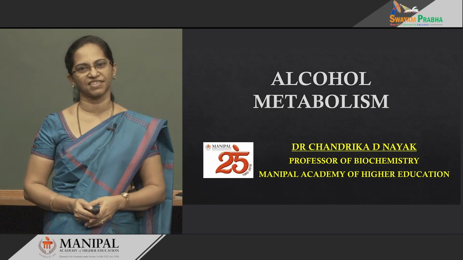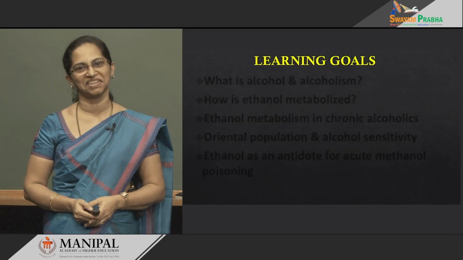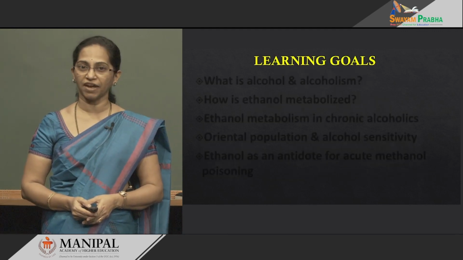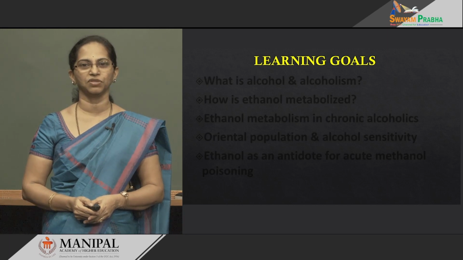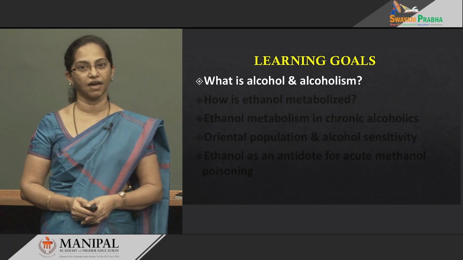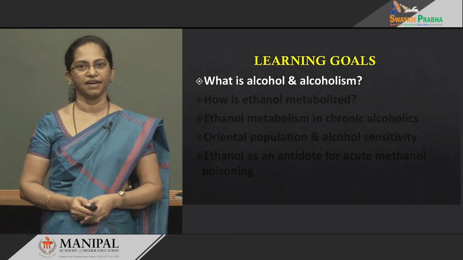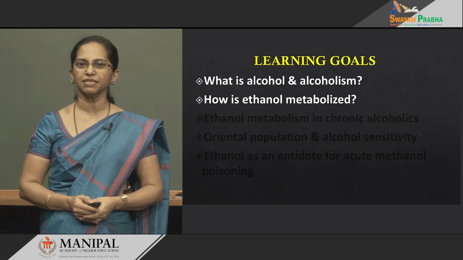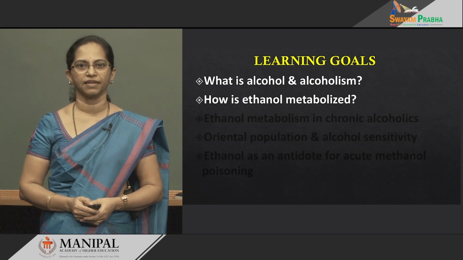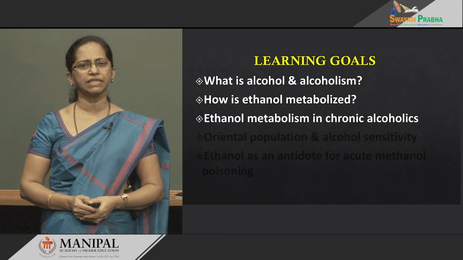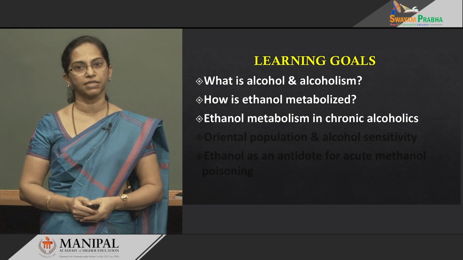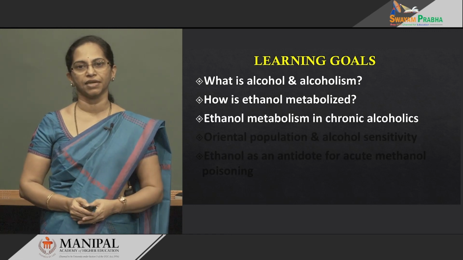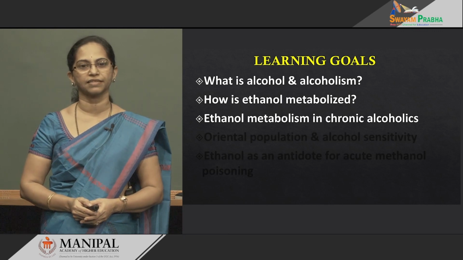So first things first, let's begin with the learning goals. At the foremost, we'll try to understand what is alcohol and alcoholism. Then alcohol or ethanol, as we call it chemically, how is it metabolized in the body? Following which, we will see how ethanol metabolism can be slightly different in chronic alcoholics.